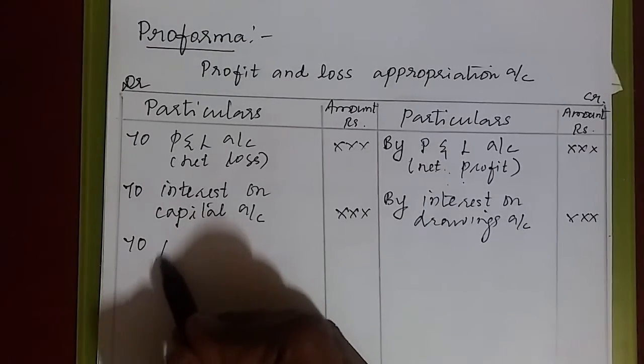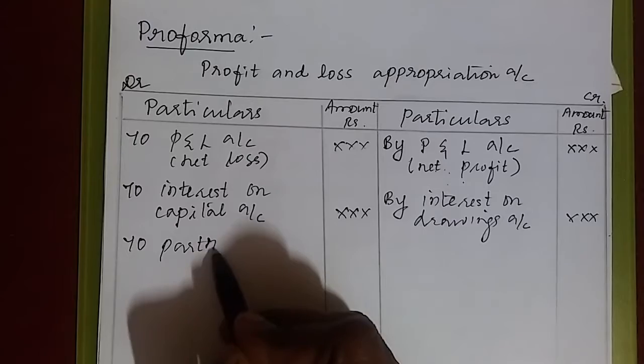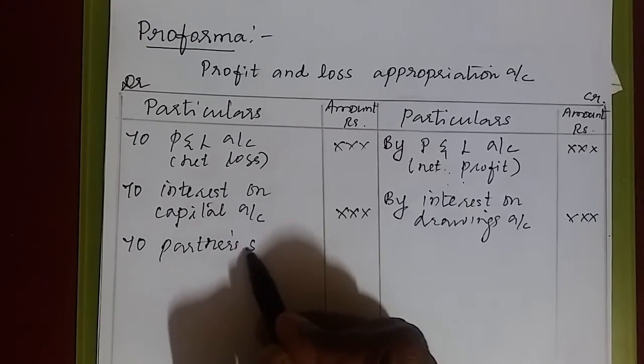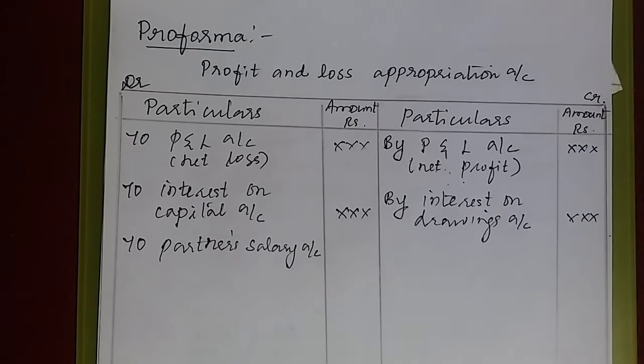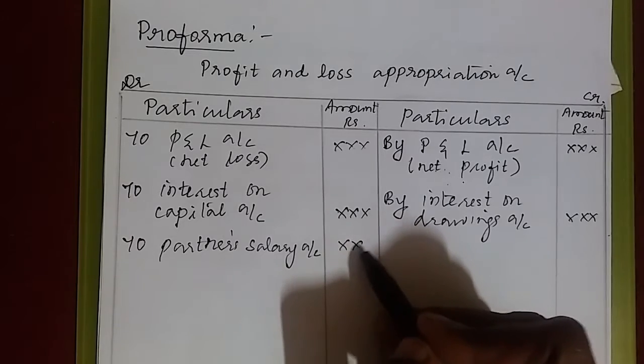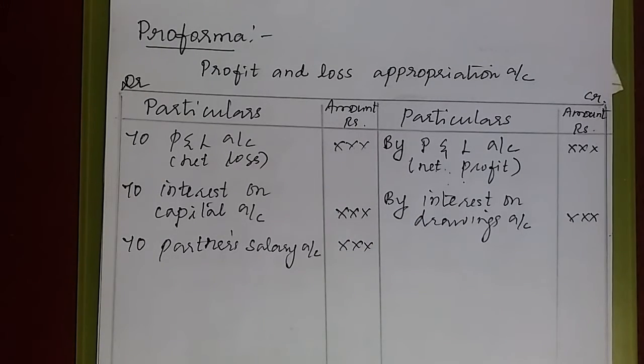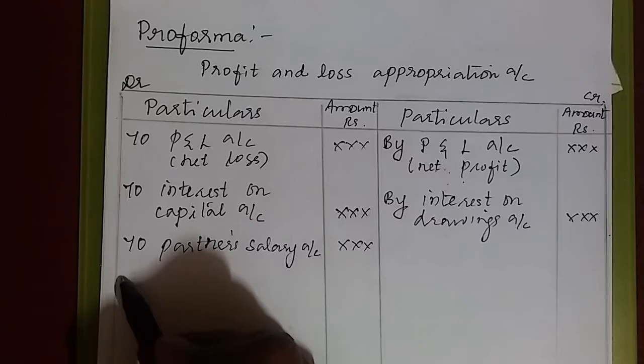Next to this, partners salary account. This partners salary is also an expense to the firm, as the salary should be paid by the firm to the partners. So we show this on the debit side of P&L appropriation account.